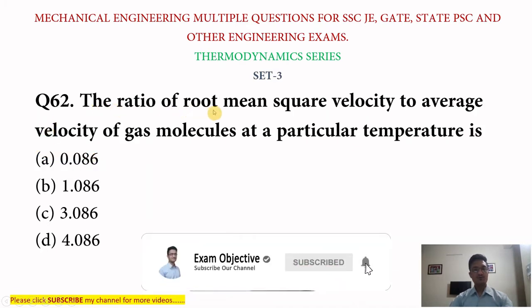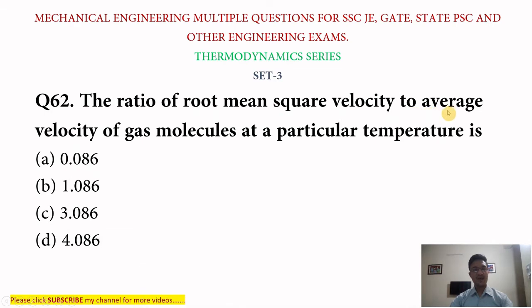The ratio of root mean square velocity to average velocity of gas molecule at a particular temperature is: option A 0.086, option B 1.086, option C 3.086, option D 4.086. Its answer is B, 1.086.